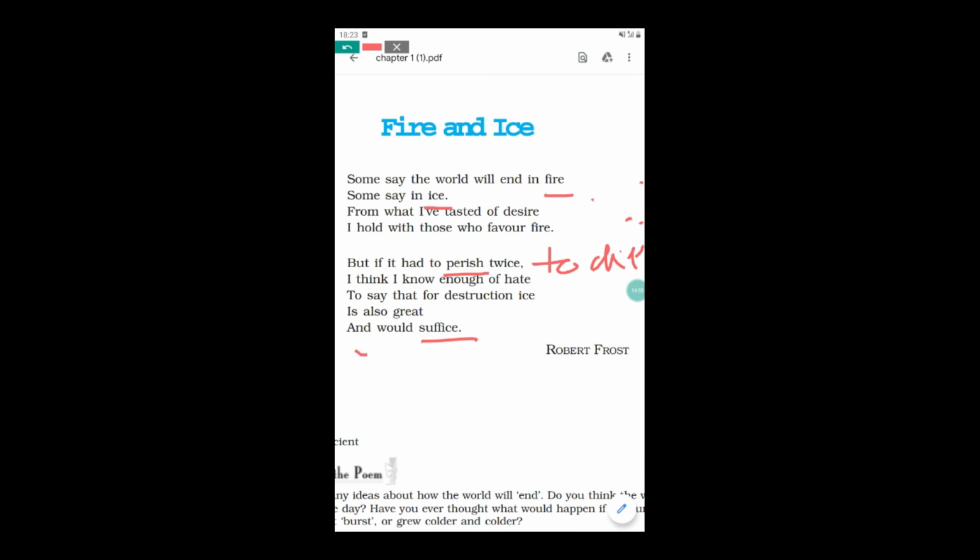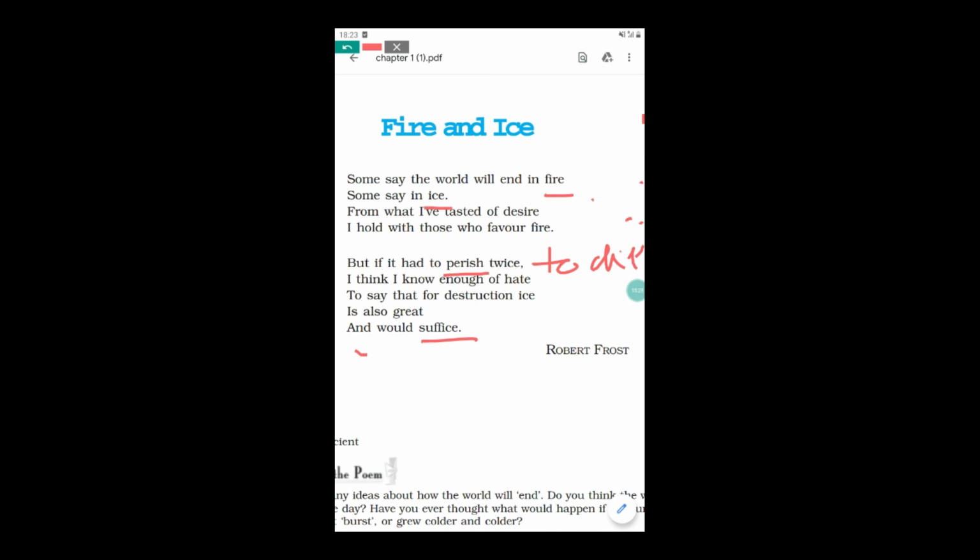So in this way this poem has deep meaning. Even though this poem is very short, before starting the poem you must pay great attention to the title and meaning of this poem. So let me tell you which types of devices of imagery have been used in this poem.